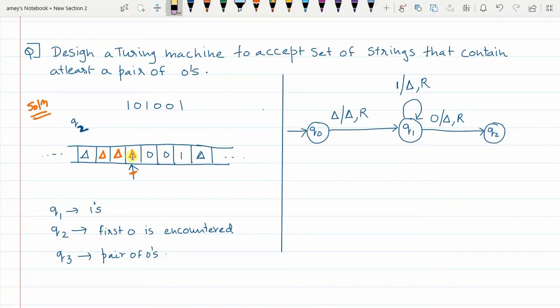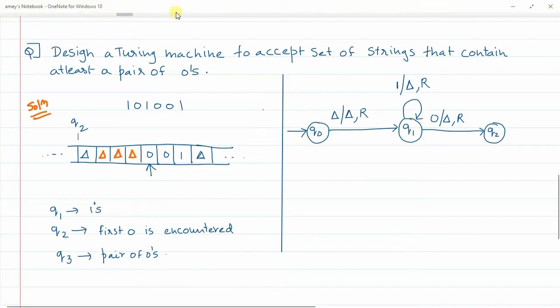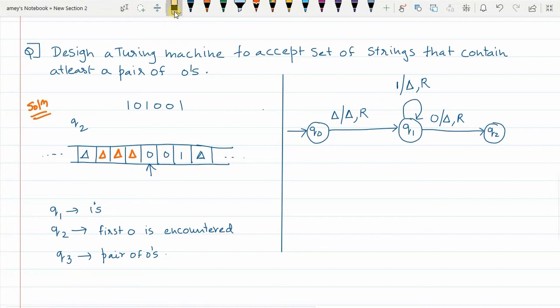Pointer will also move one place to the right. But from a probability state, I have to now come back to which state? No probability state. There was a probability because we had just found one 0 and we were expecting another 0 to form a pair. But after reading that first 0, now we have just read 1. That means no pair involved. So from a probability state, that is Q2, I have to go back to no probability state, that is called as Q1. So from Q2, I move to which state? I move to Q1 state.